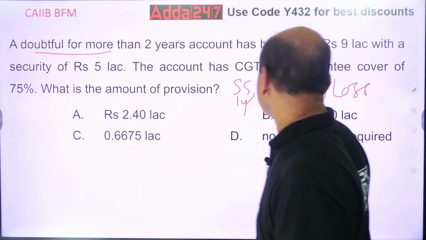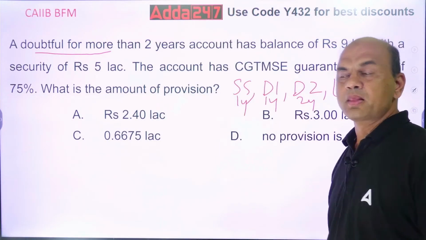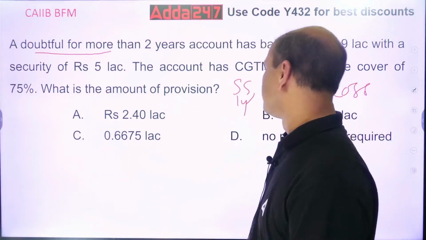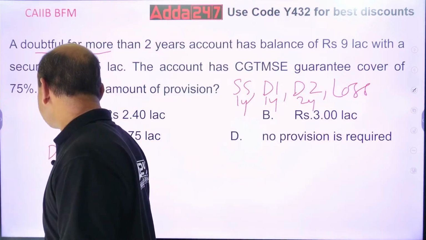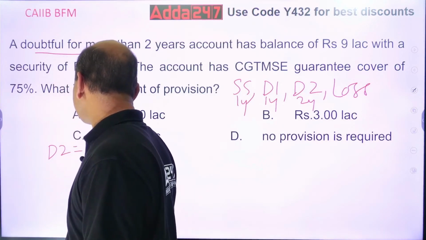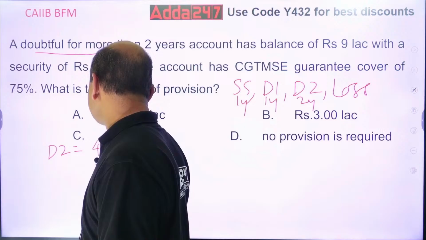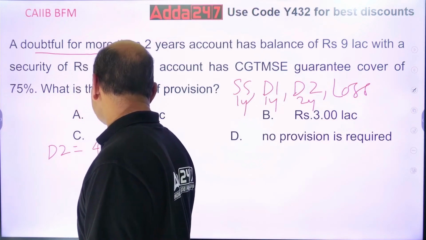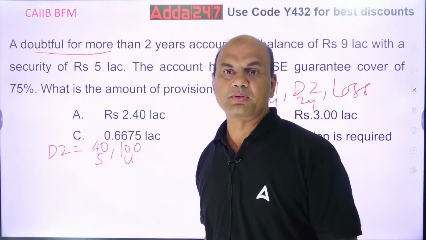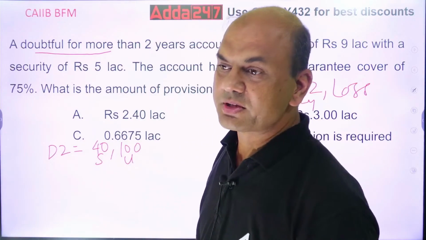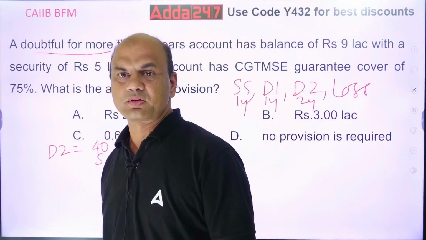Now I am in the doubtful 2 category. What is the provisioning for D2? D2 provisioning is 40% for secured and 100% for unsecured. Got it?